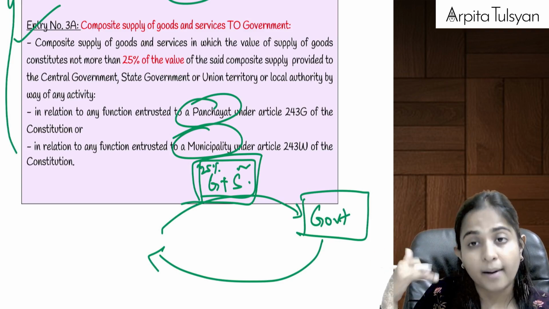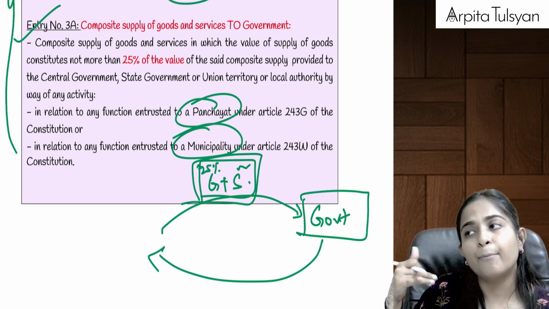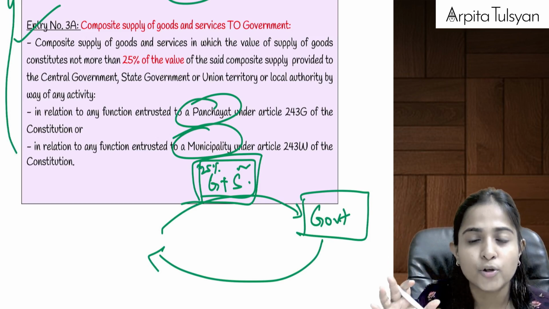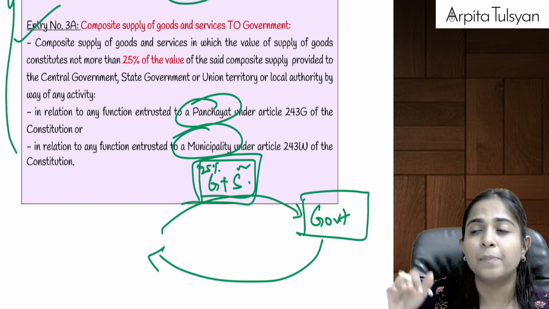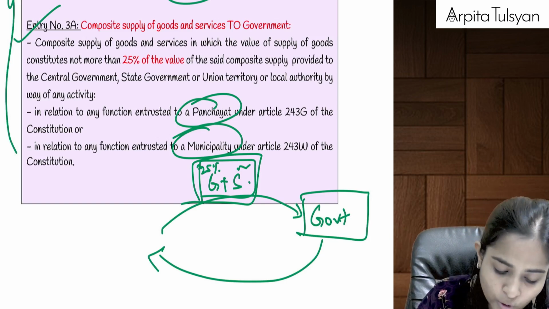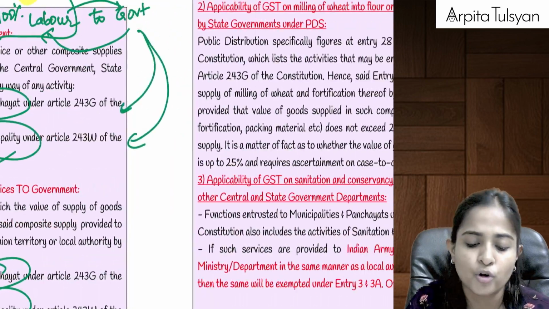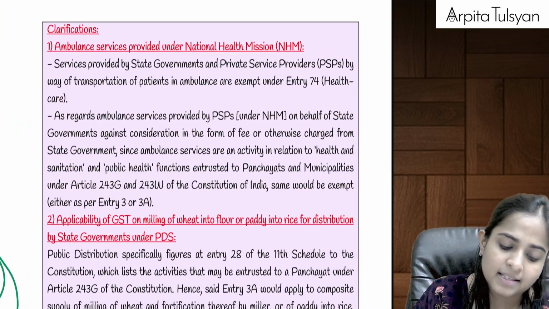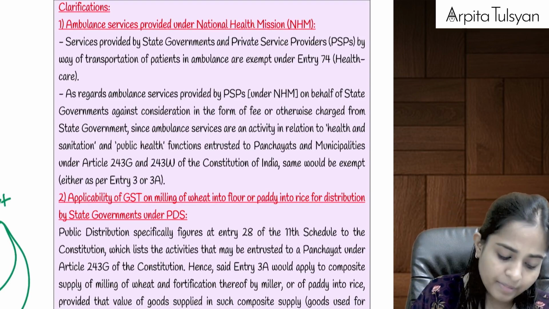You have to bring new lights also. So there, can we say I am providing bulbs, I am providing the goods also, plus I am doing the cleaning, plus I am doing the repairs of those lights also. Means I am providing goods plus services, but the value of goods should not exceed 25%. Then such service provided by us to the government will be totally exempted from GST.